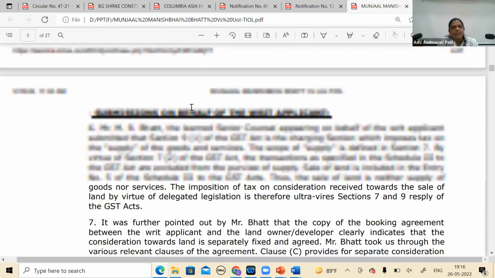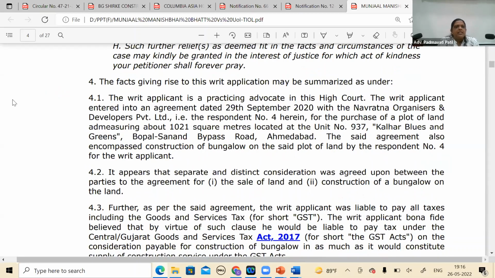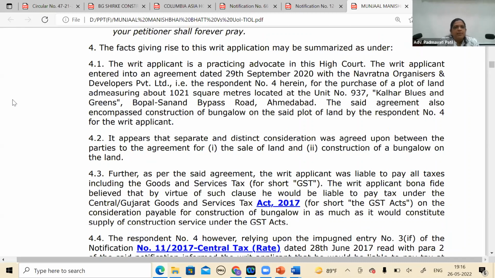Miraj, para 4.1. We'll just see the facts, since we are so much into it, what exactly it was and why there was a separate value. See, the writ applicant is a practicing advocate. The writ applicant enters into an agreement with Navratna organizers and developers for purchase of a plot of land measuring so and so, located in so and so. Said agreement also encompasses construction of a bungalow on the said plot of land. Means both ways: I am giving land also and you have to construct a bungalow. It appears that separate and distinct consideration was agreed upon between the parties to the agreement for sale of land and construction of a bungalow on the land. So these are the facts. That's why I was stressing that if there are two values, they have.